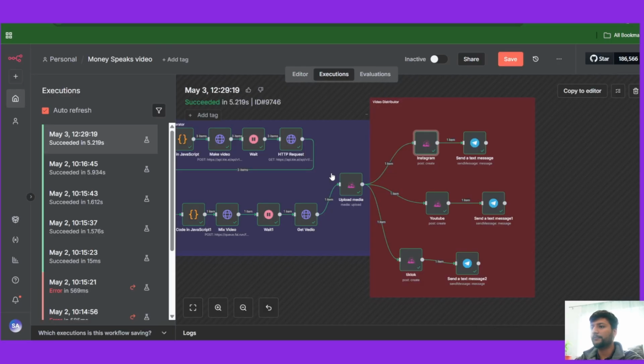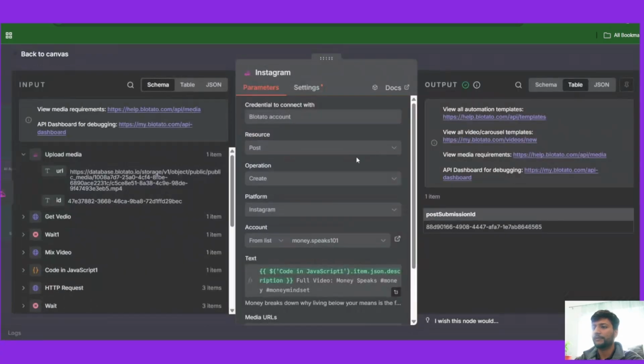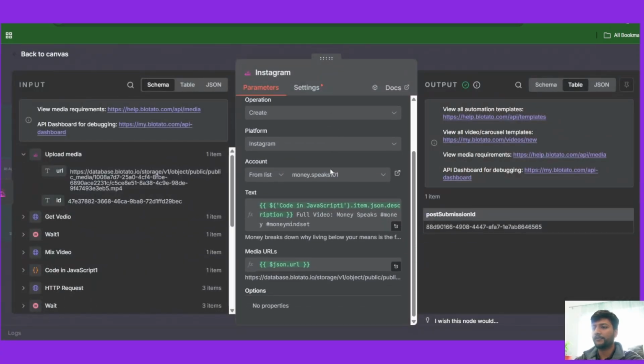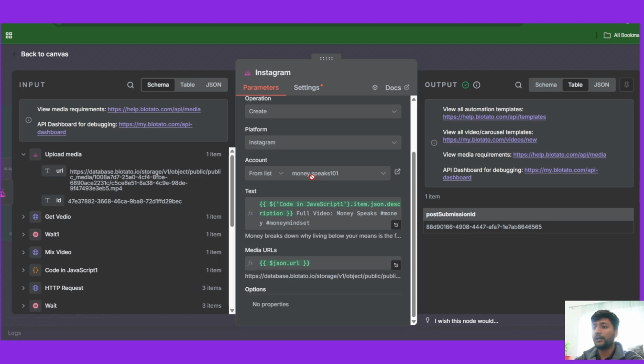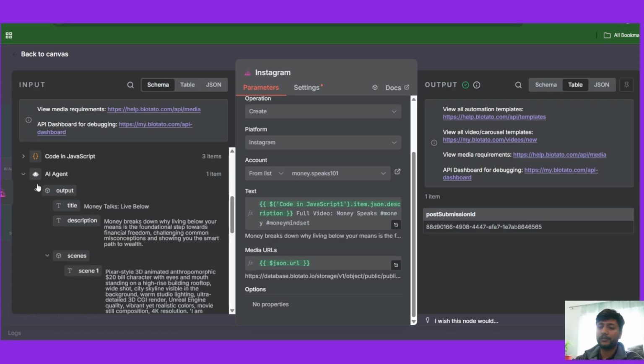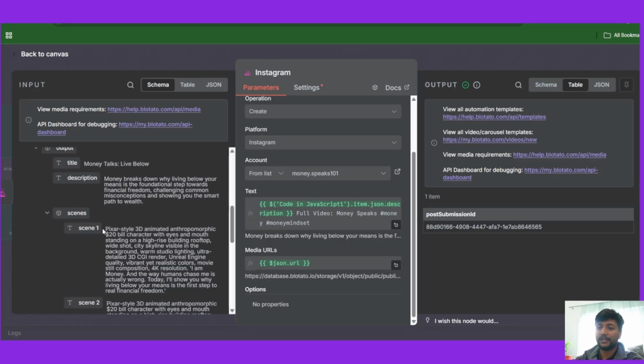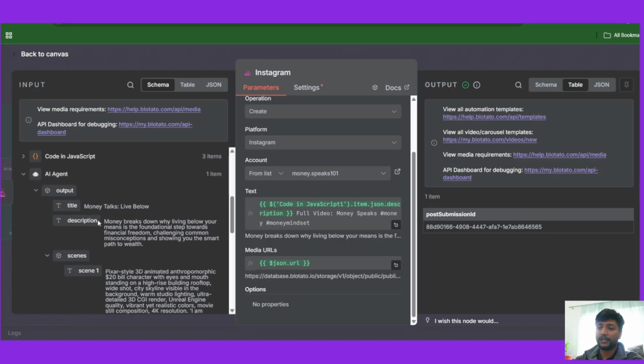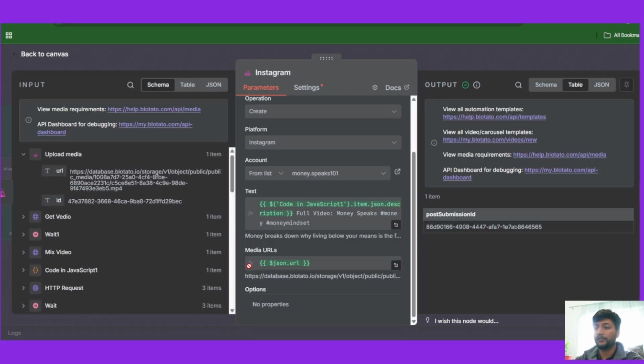So once you click on create post, it allows you to select your account. So let's post it on Instagram first and choose your account. And this is the text, as in you put the caption. And right here, the caption comes from our first node where the AI agent wrote title, description, and scenes. So we already have the caption. We could use this description as a caption, and we input the media URL.